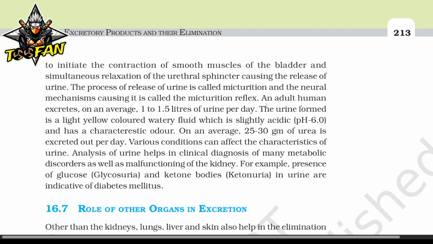An adult human excretes on an average 1 to 1.5 liters of urine per day. The urine formed is a light yellow colored watery fluid which is slightly acidic, pH 6.0, and has a characteristic odor. On an average, 25 to 30 grams of urea is excreted out per day. Various conditions can affect the characteristics of urine. Analysis of urine helps in clinical diagnosis of many metabolic disorders as well as malfunctioning of the kidney. For example, presence of glucose, glycosuria, and ketone bodies, ketonuria, in urine are indicative of diabetes mellitus.